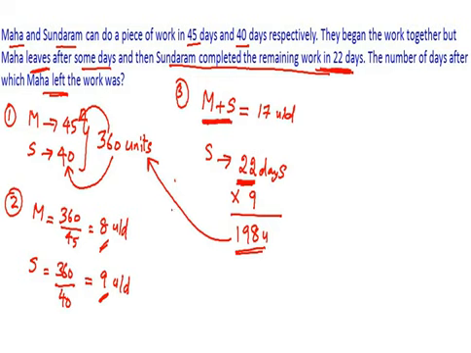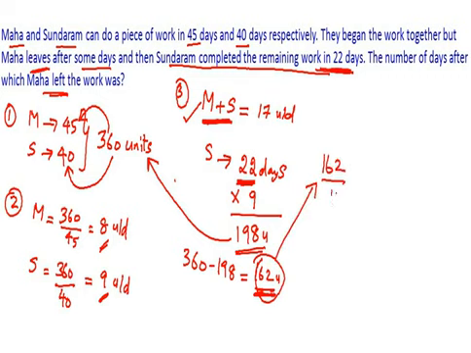So the remaining units apart from this 198 would definitely have been completed by Maha and Sundaram. So 360 minus 198, and what is that going to be? 162 units.